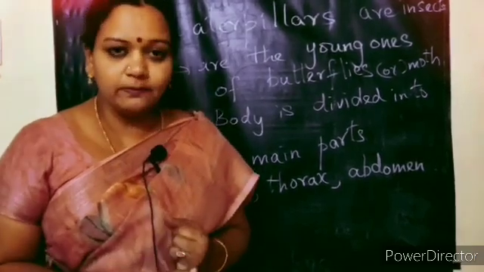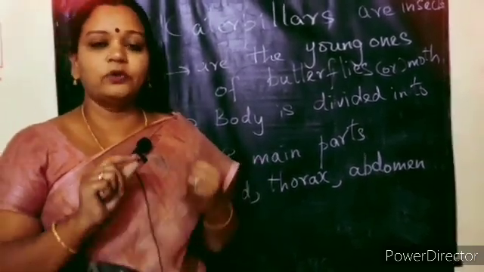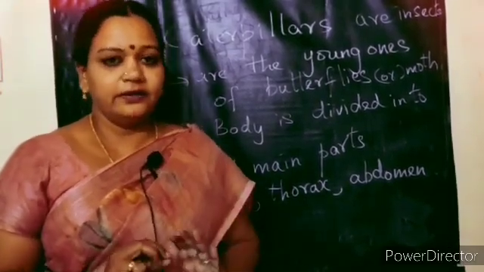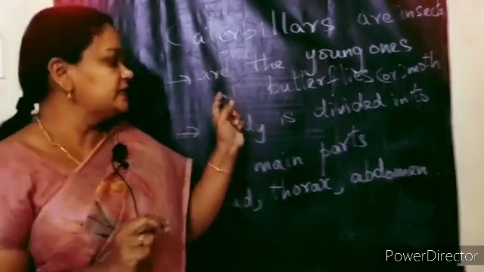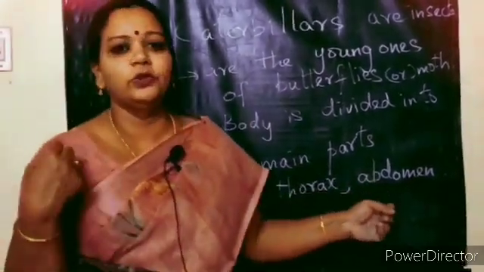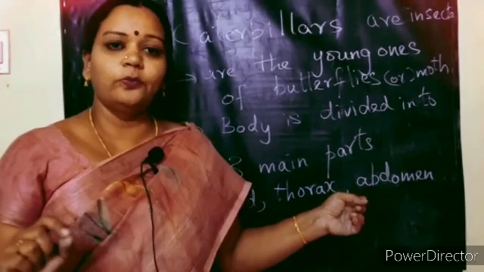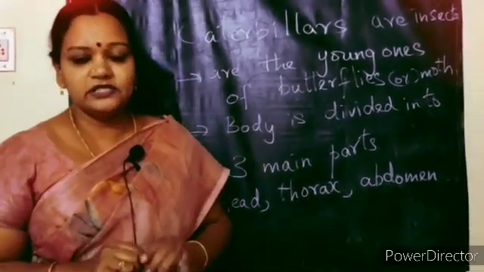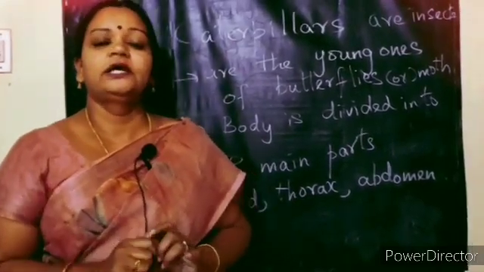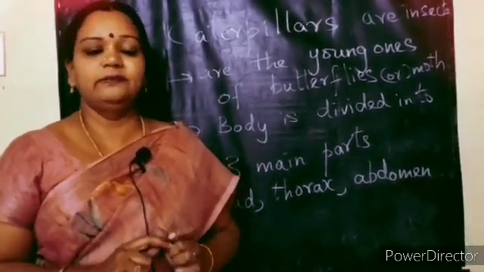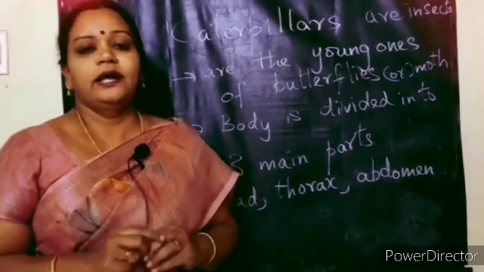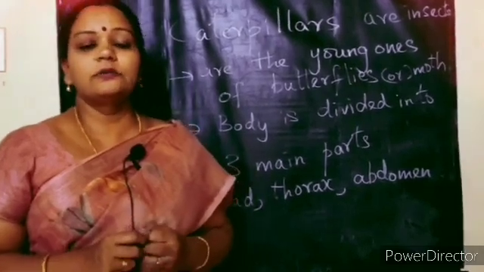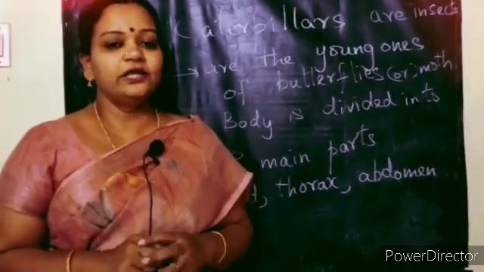So your S1 should be completed. First of all, you should read. After watching the video, the book will be near you, so take it out and read the textbook 2-3 times, and whichever spellings are hard, like head, thorax, abdomen, learn the spelling. Then open your S1 and complete it without any difficulty. I think you can complete S1. Then you go for that A4 sheet activity, drawing the insect, labeling the body parts and also writing some 10 insects' names, and try to recollect or learn some more points about insects and be ready for the next class.